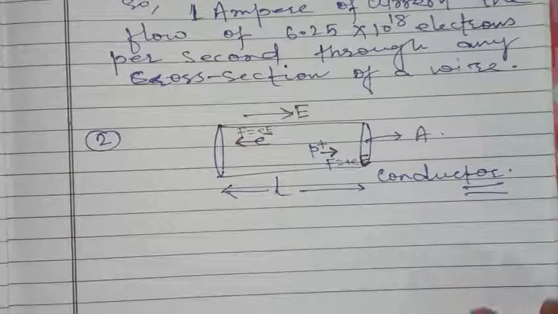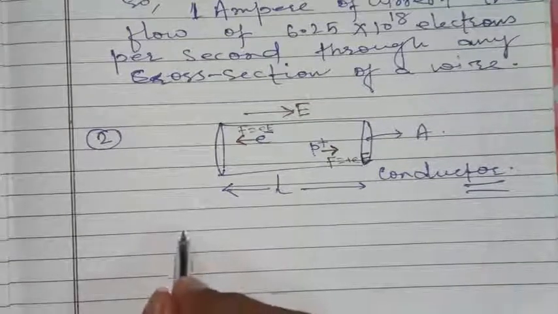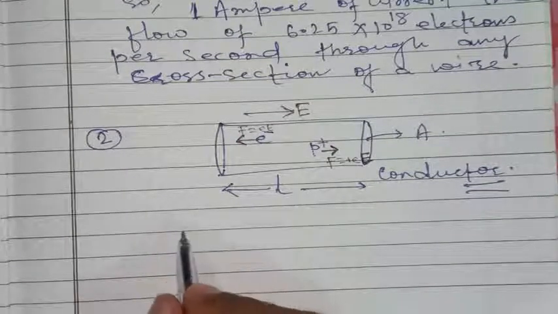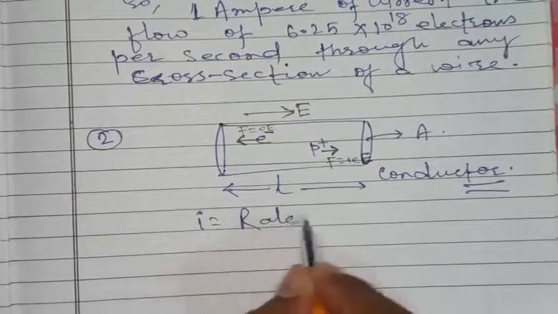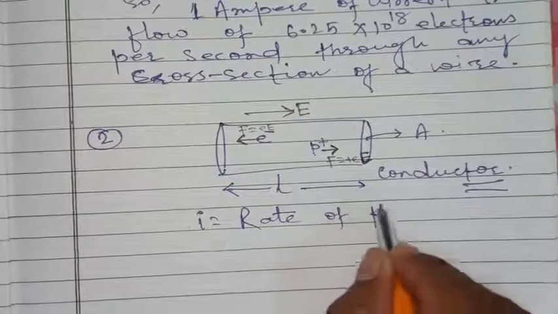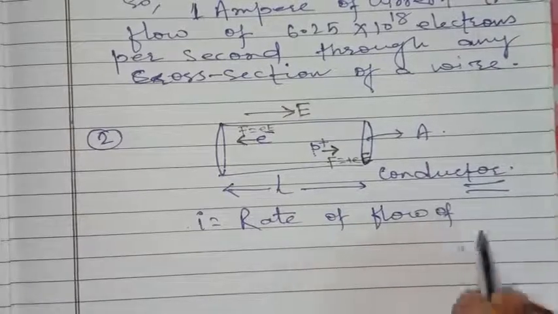We know that I is the rate of flow of charge.